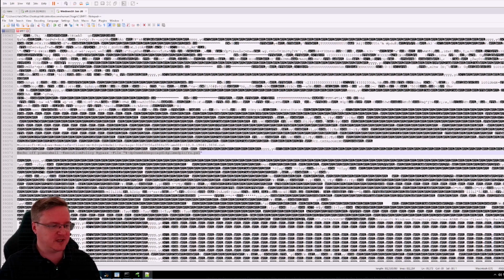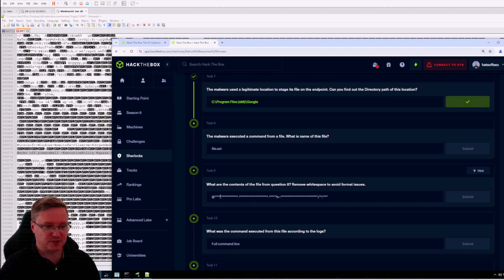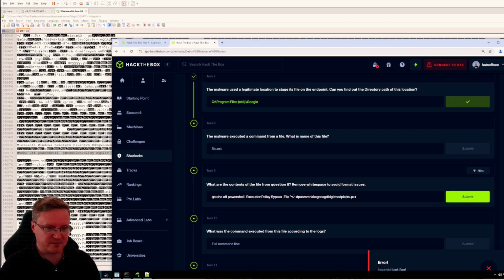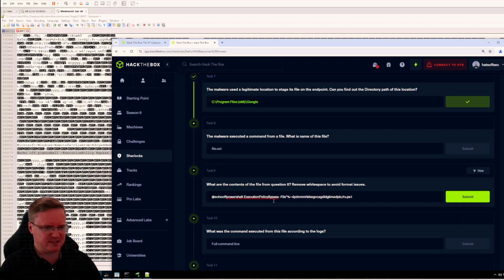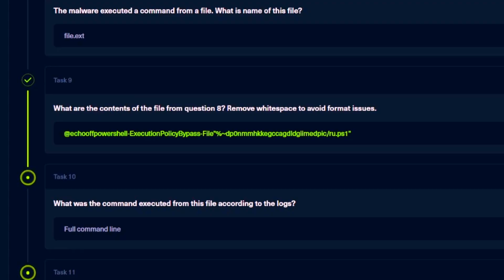So I'm going to copy that one and drop it into the next question, which should be this one. As you can see, the format looks similar. So let's have a go. Right, remove white spaces. Okay. All of the white spaces? That just seems weird. Echo PowerShell is definitely a command that needs to be run.